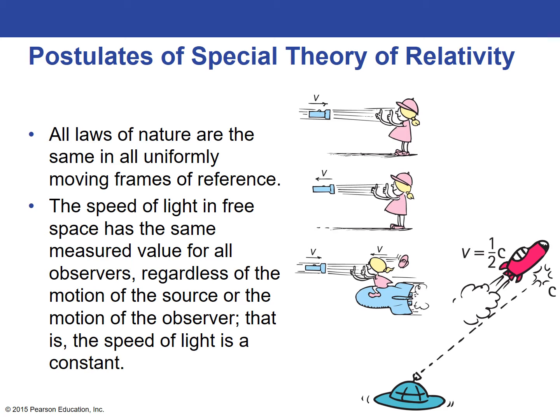Now, this is one of those parts of the special theory of relativity that's hard to comprehend, because we'd like to think that we could move alongside a beam of light at the same speed of light. But he realized that no matter how fast or slow you're moving, you're always going to see light going past you at the same speed. And that gives the second part of the special theory of relativity: the speed of light in free space has the same measured value for all observers, regardless of the motion of the source or the motion of the observer. That is, the speed of light is a constant.